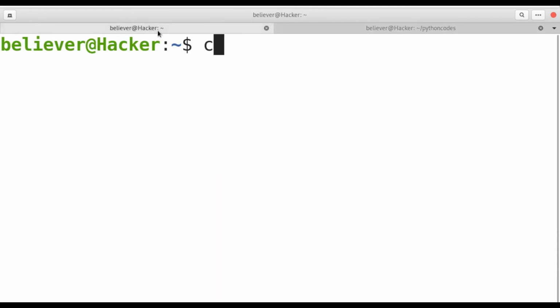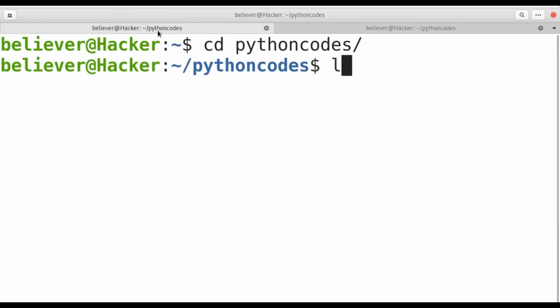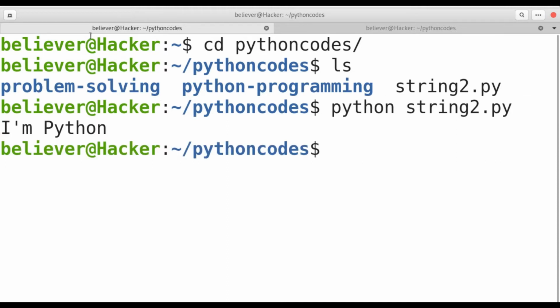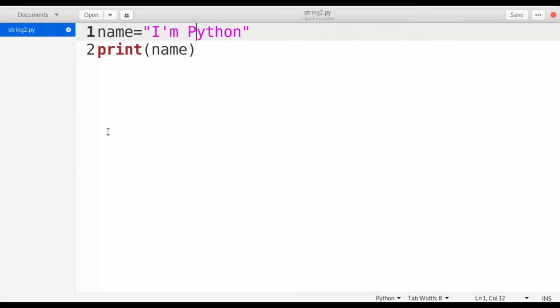I move to the Python code and run python string2.py. As you see here, I'm getting a single quote within the string. I used double quotes to define the string, and within the double quotes I represented a single quote. In order to represent double quotes, I'm using single quotes.